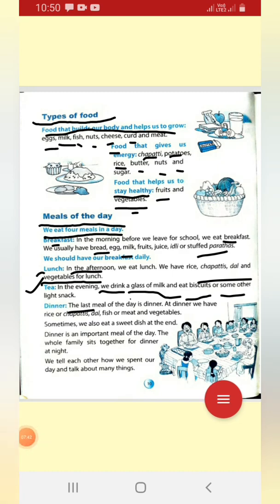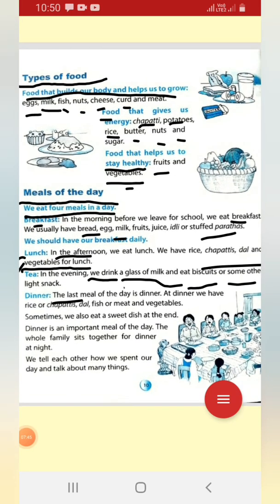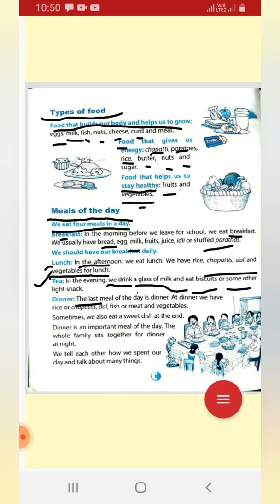The last meal of the day, means at night the food you used to eat at home, that is called dinner. Okay, like at night what we used to eat, this is also rice or chapati, and with that dal, fish, meat and vegetables. Sometimes we used to eat sweet dishes.